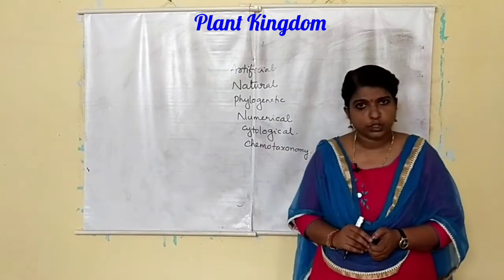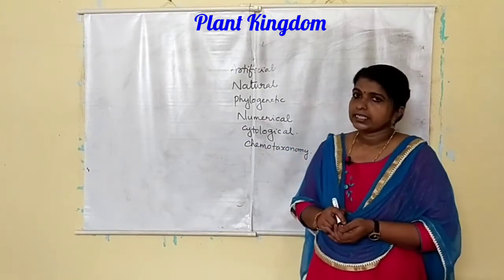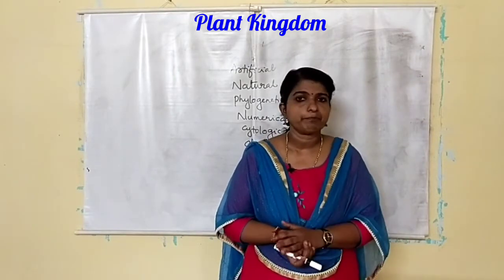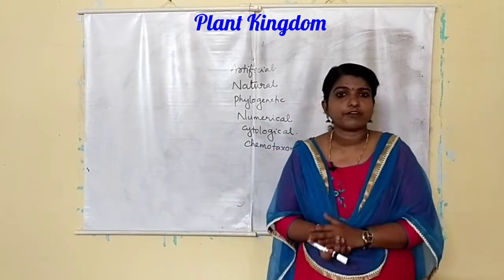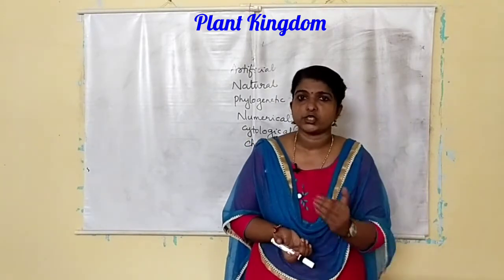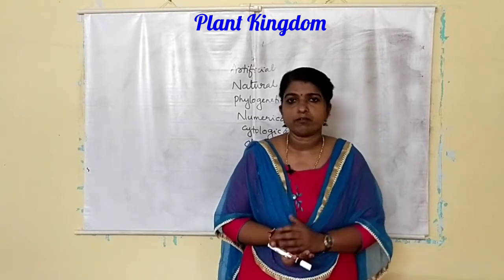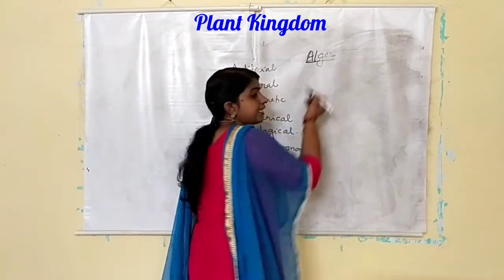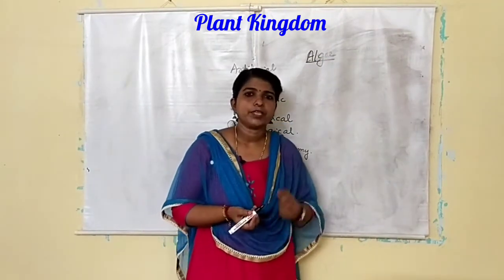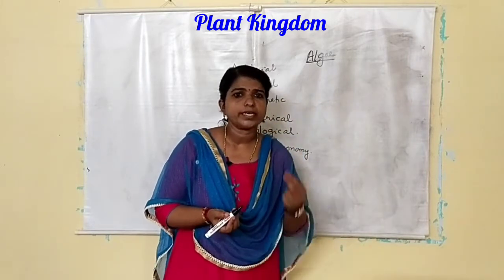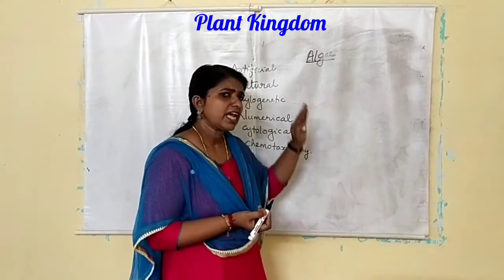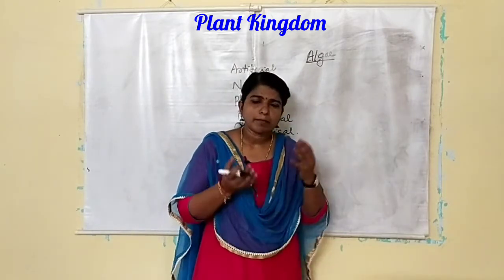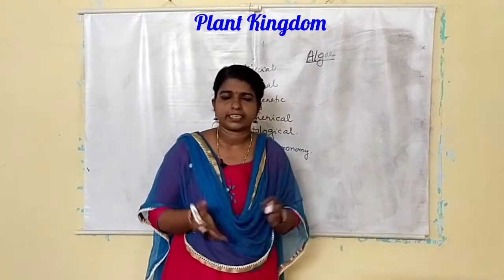cytological and chemotaxonomy. Okay, and the plant kingdom itself is divided into different headings like algae, bryophyta, pteridophyta, gymnosperms and angiosperms. We can study one by one. First one is algae. These are simple, chlorophyll bearing, thalloid organisms. Okay, they are aquatic in habitat, and some are unicellular, some are colonial, some are filamentous, like that.